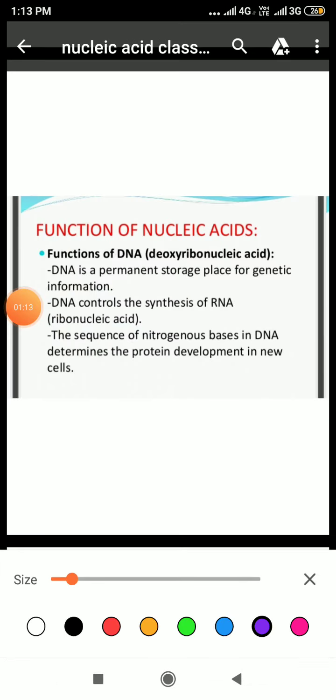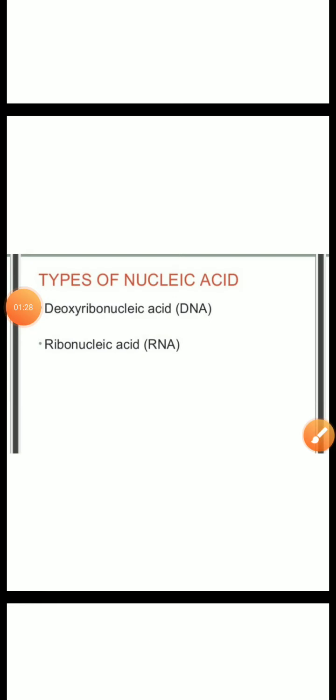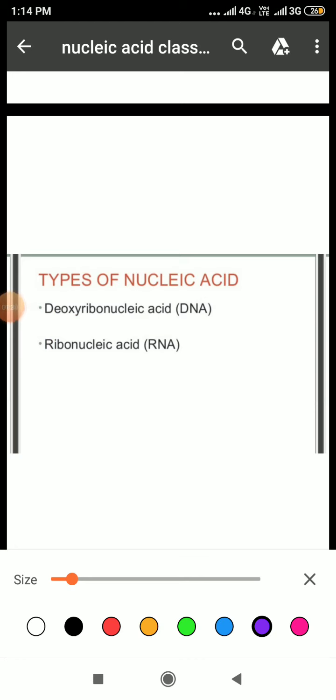What is the function of nucleic acid? Dear students, the nucleic acids such as DNA and RNA store genetic information and thus transfer it from one generation to another or from one cell to another. Thus, nucleic acids are of two types: deoxyribonucleic acid, that is DNA, and ribonucleic acid, that is RNA.